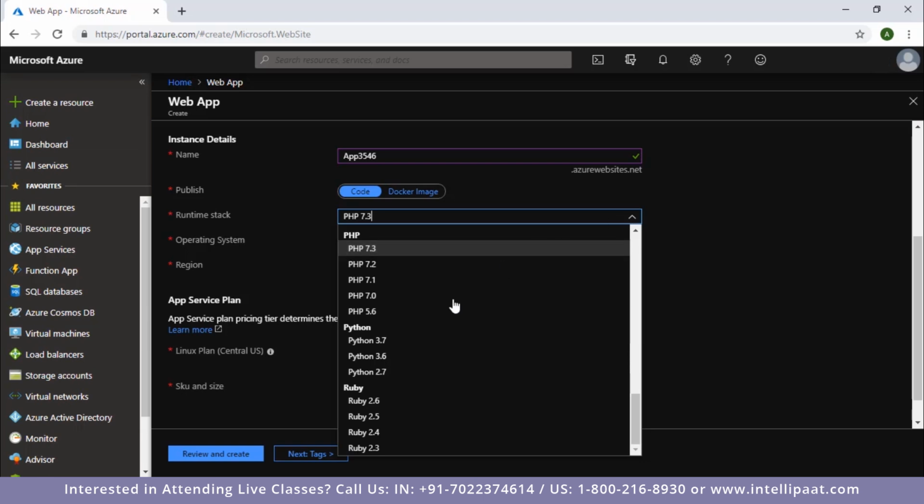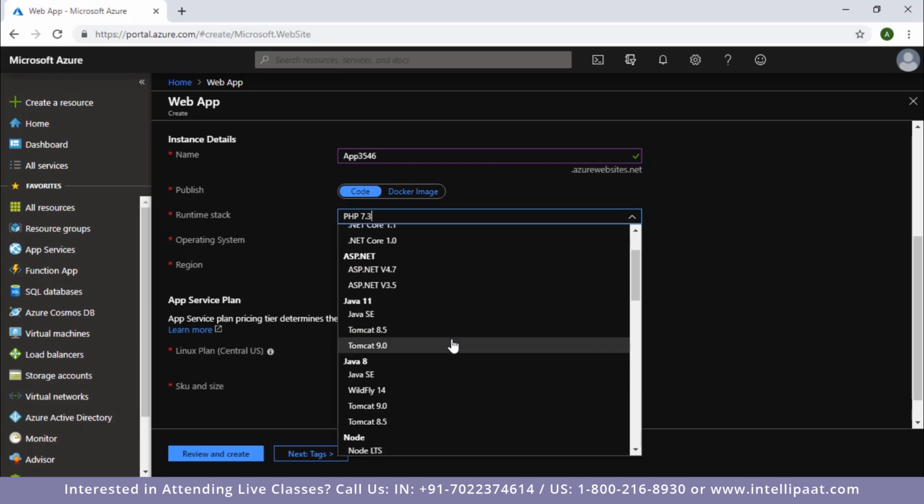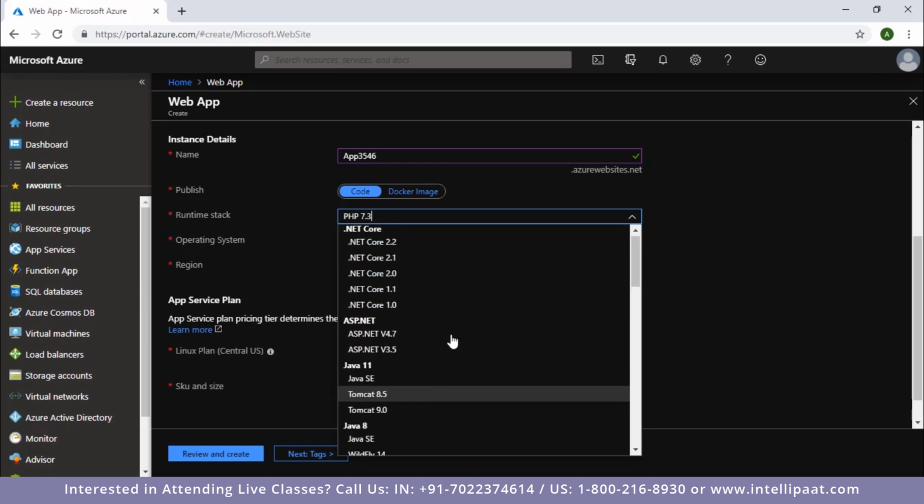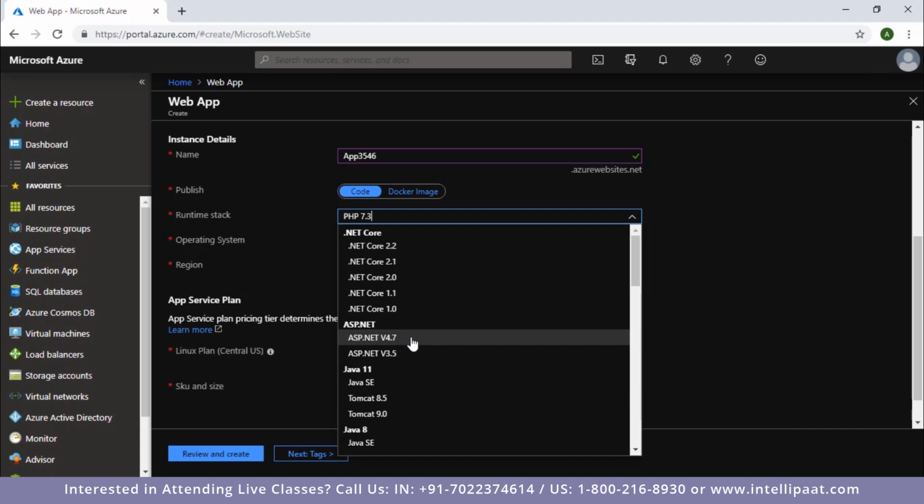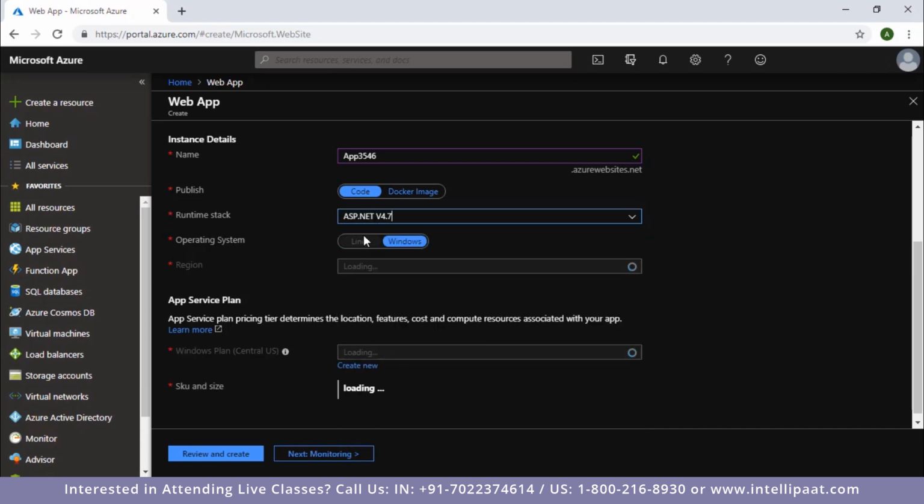So how will you know which of these languages are supported in which OS? Well, let me show you. If I select this ASP.NET here, as you can see, the OS automatically went to Windows, right? That means it's only supported in Windows. I cannot select Linux here. That means for Linux, this language is not supported.